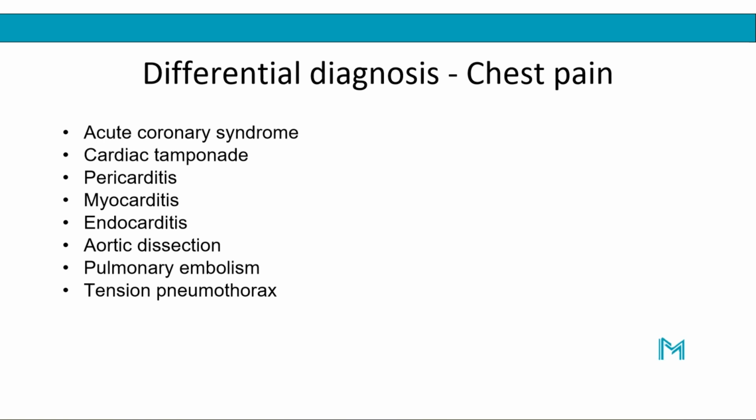But always keep an eye out for life-threatening causes like the acute coronary syndrome that we've discussed, cardiac tamponade, which is a life-threatening cause of acute chest pain, aortic dissection, another life-threatening cause, pulmonary embolism, and tension pneumothorax. These are life-threatening causes of chest pain that you should always keep an eye out for when you are presented with a patient with chest pain. Right, but your history will always help you in determining what kind of chest pain you are dealing with. But again, we have separate modules where we talk about each of these differential diagnoses in detail. So do make sure to look out for these modules and watch them for more details.